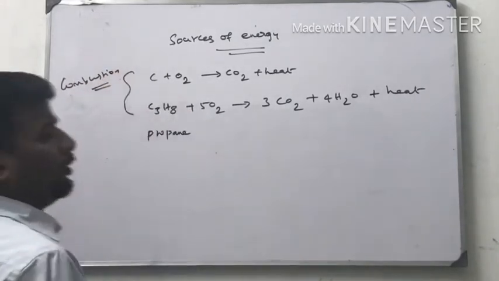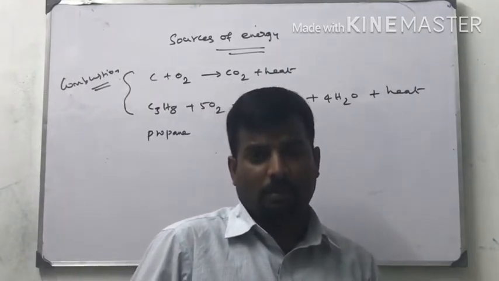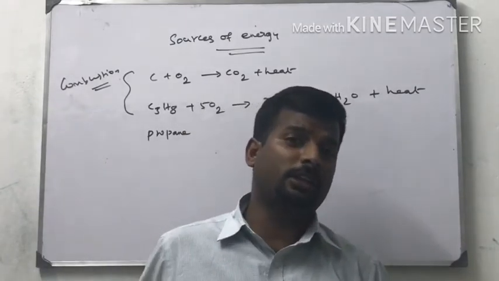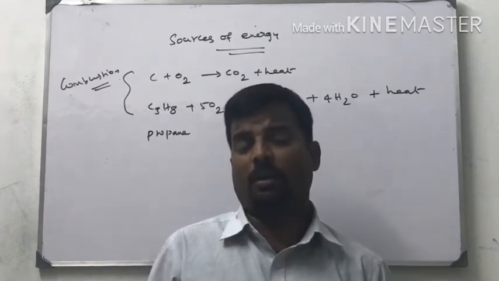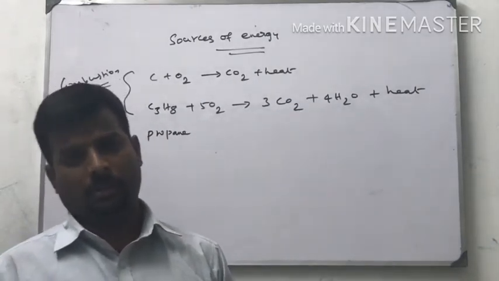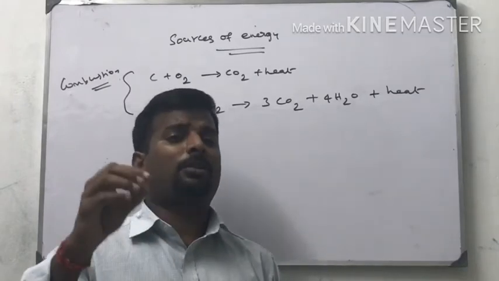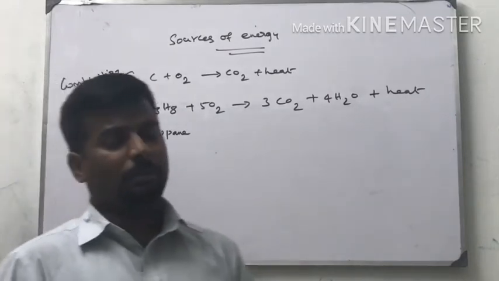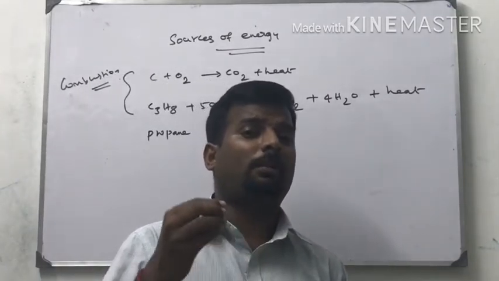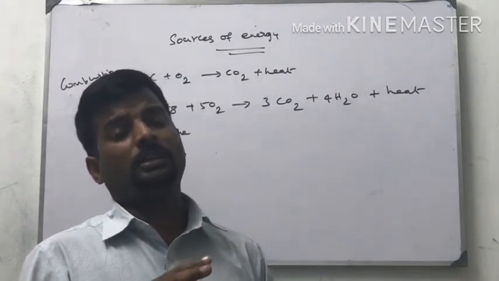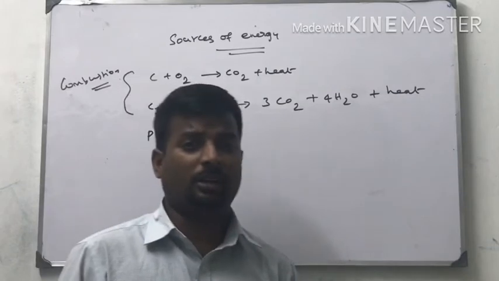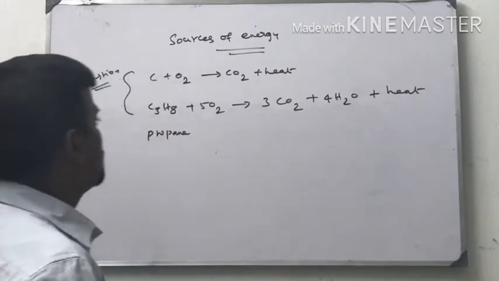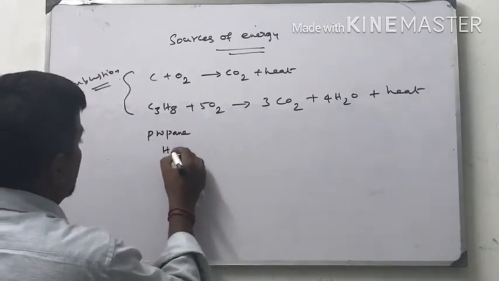In 10th standard you have learned about complete combustion and incomplete combustion. Saturated hydrocarbons will give complete combustion, whereas unsaturated hydrocarbons will not give complete combustion, so a sooty flame will come. Complete combustion means the carbon completely burns in the presence of oxygen. Incomplete combustion means unsaturated carbon will not completely burn in oxygen. An insufficient amount of oxygen is supplied to that unsaturated carbon, so only a yellow flame comes. That is incomplete combustion, right?